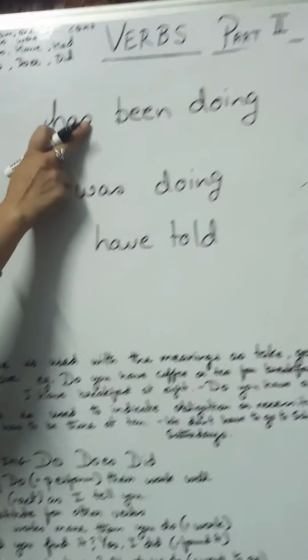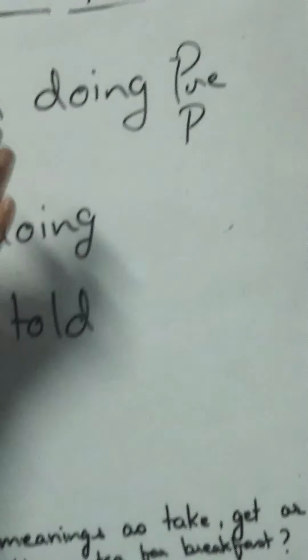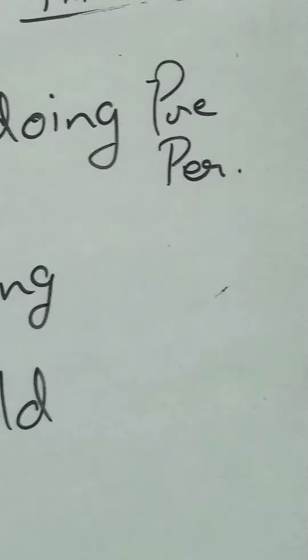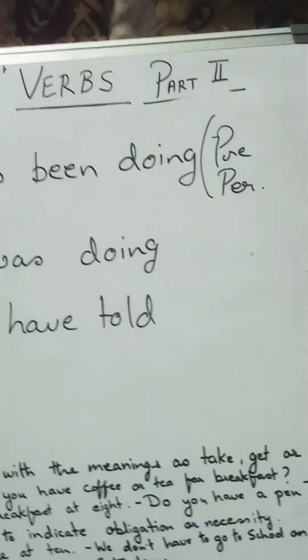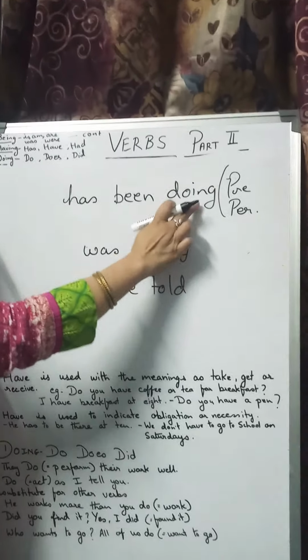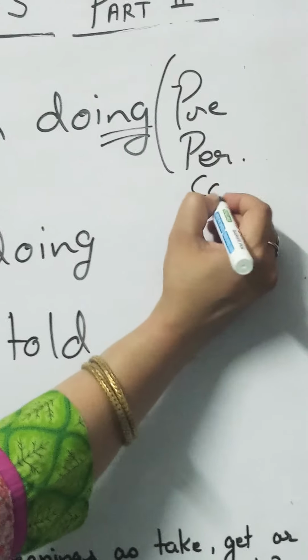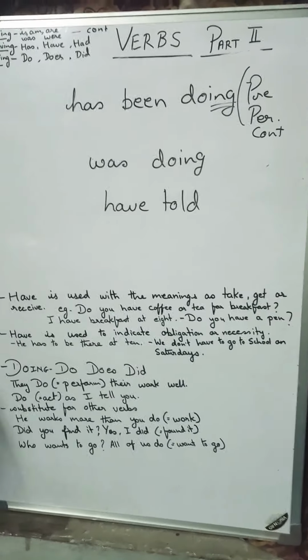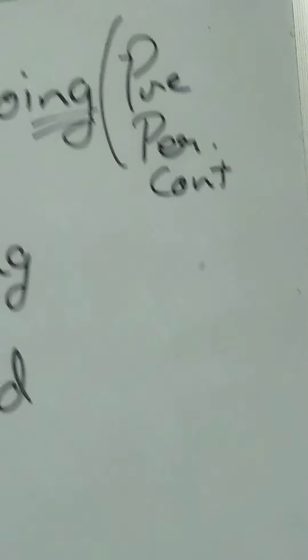Just now I told you whenever has comes, this is for present, and have form is always for perfect. So here with this has, I've taken out the tense: present perfect. Two things came, but one thing more I told you, that whenever ing is here, that is for continuous. So which tense am I talking about? I am talking about present perfect continuous tense.